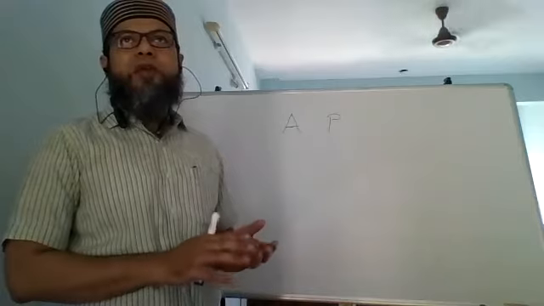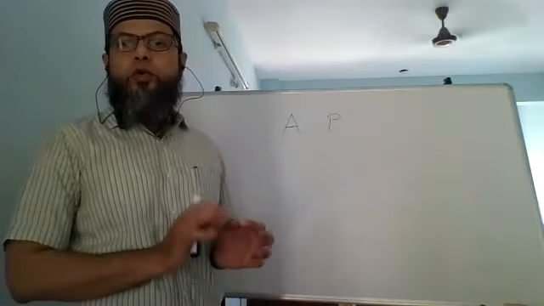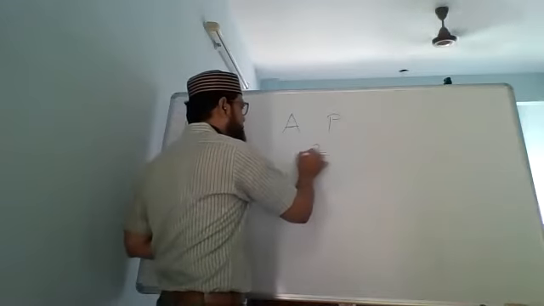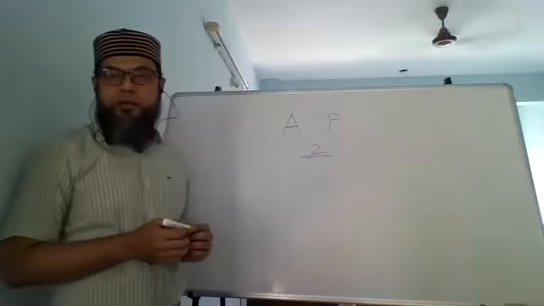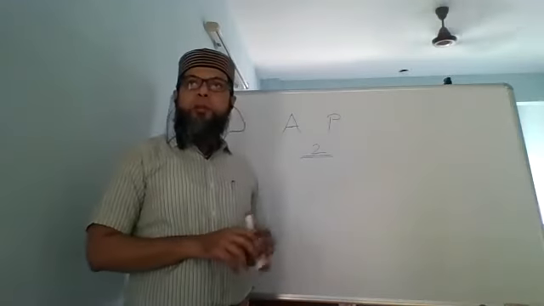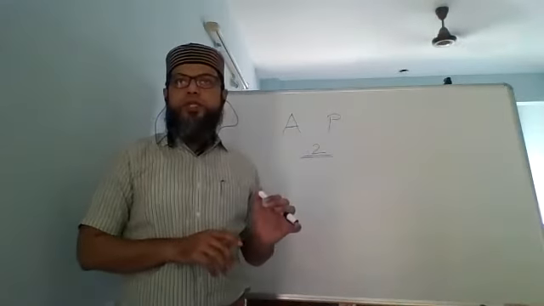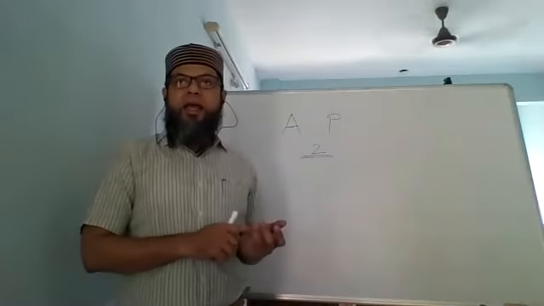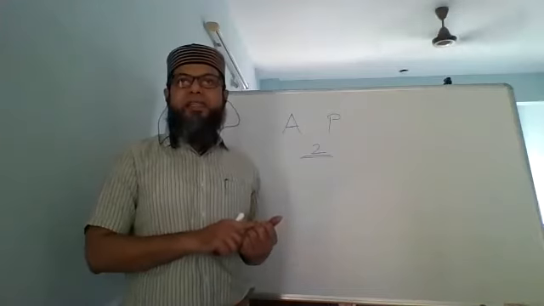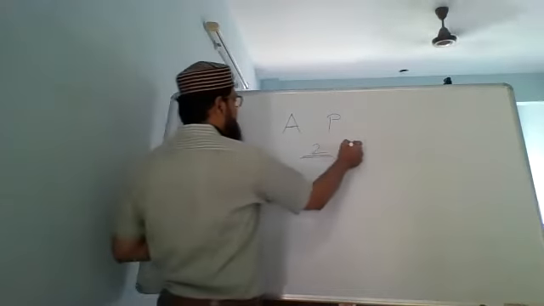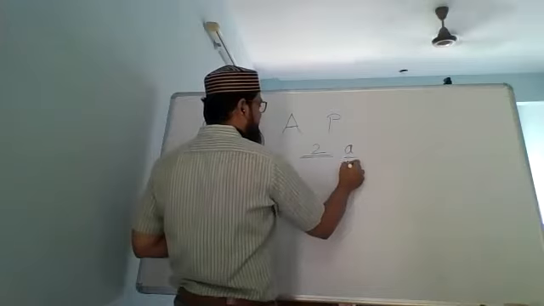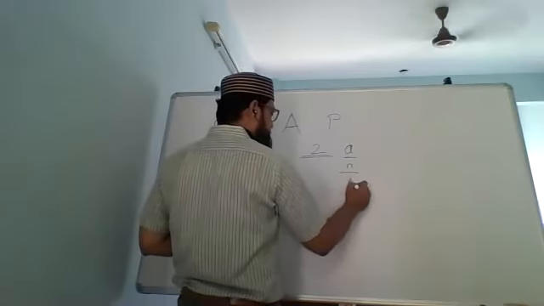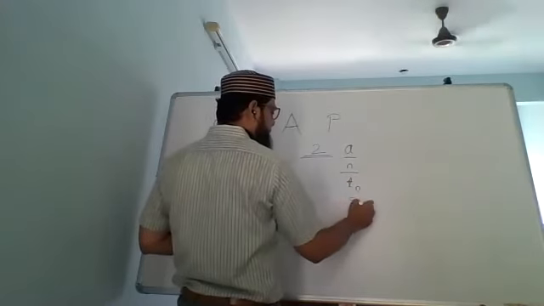In this chapter, you will have only, I repeat again, only 2 formulas that are there. There will be only 2 formulas that you need to memorize. But at the same time, because this is easy, it is also confusing. You will come across terms such as N, AN, D, and SN. Okay, these are certain terms that will come across. A, then you will have N, then you will have TN, that is also called as AN, and you will have SN.